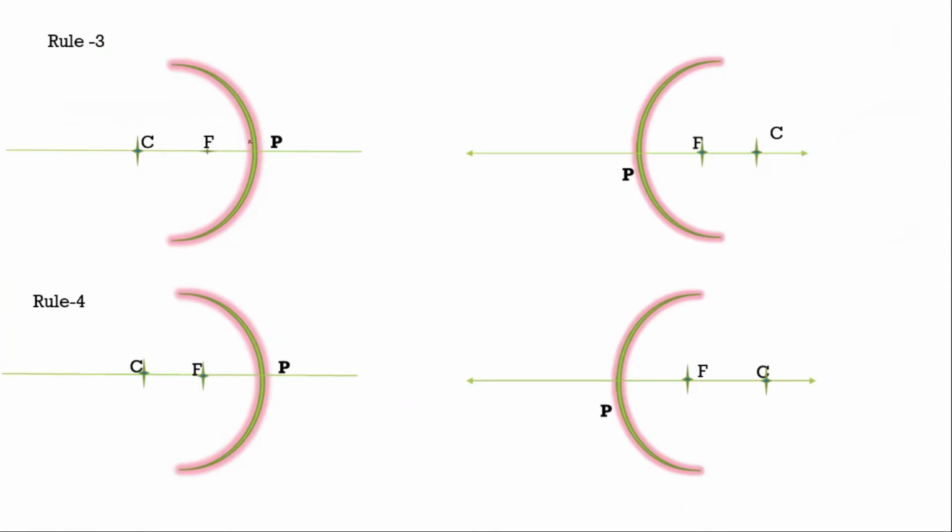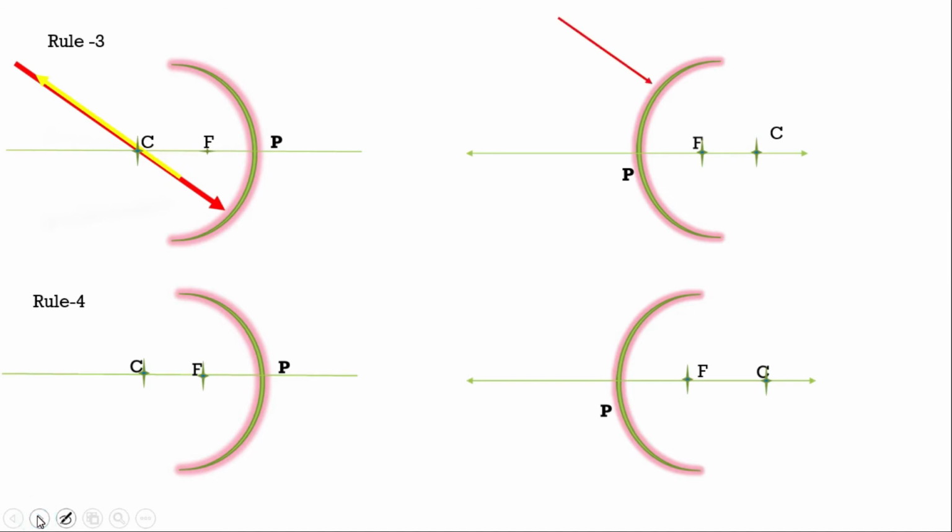See, you can see the mirrors. These two are concave mirrors and these two are convex mirrors, with pole, focus, and center of curvature. I'm showing first the light rays which are passing through the center of curvature. It will reflect along the same path. That means it is reflecting back to where it came from. As it comes, it will go along the same way.